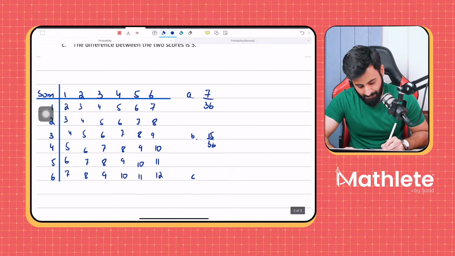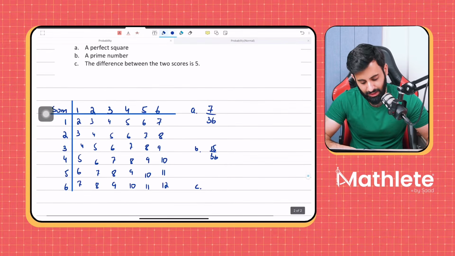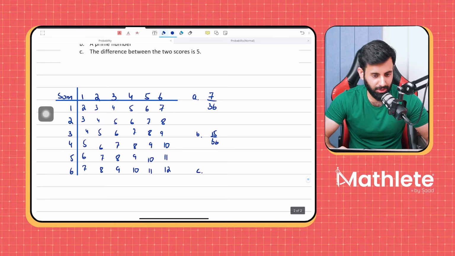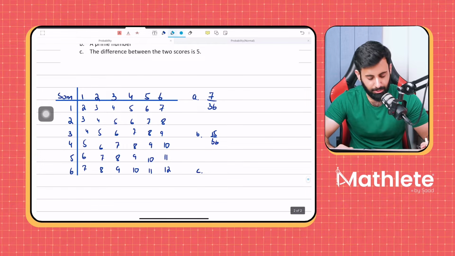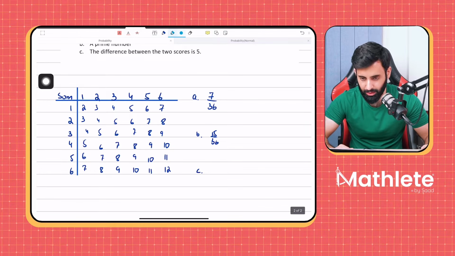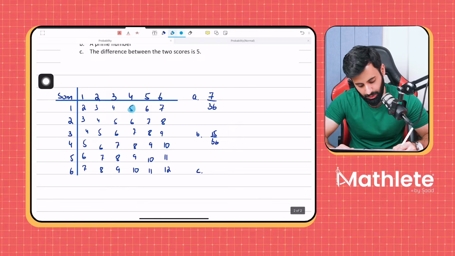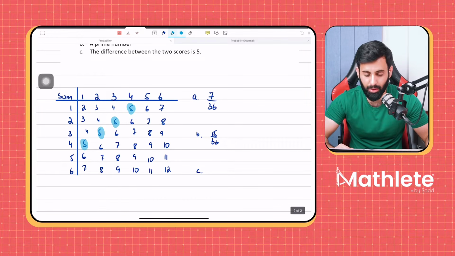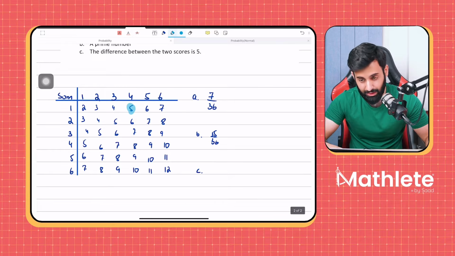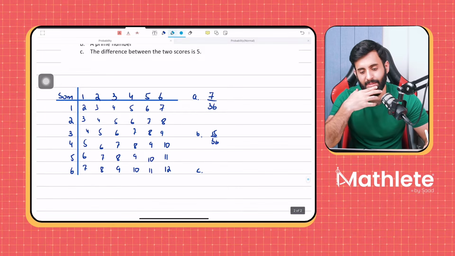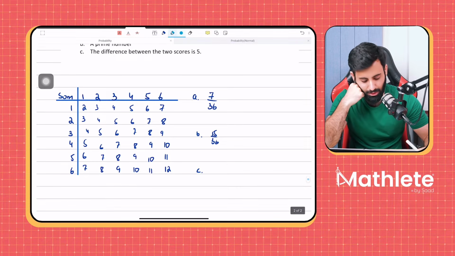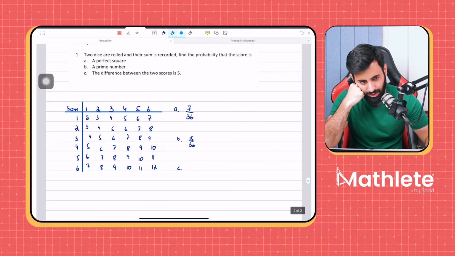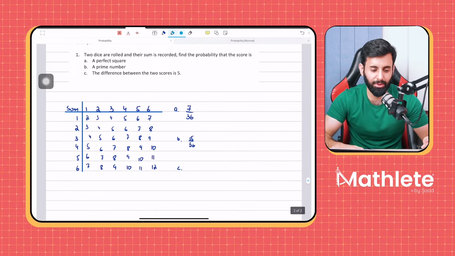Okay, now let's do part C. Part C says the difference between the two scores. 1 is not a prime number. Okay. The difference between the two scores is 5. So here we have all the outcomes where the difference is 5. Oh, wait a minute. It says the difference is 5. Sorry. I thought it said the sum. Okay. No, we are going to subtract.